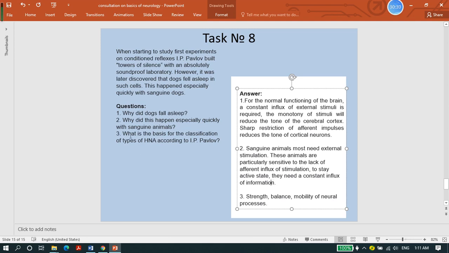And again, question number 3: what are the bases for classification of types of higher nervous activity according to Pavlov? Pavlov based it on 3 main bases: the strength, the balance, and the mobility of nervous processes.